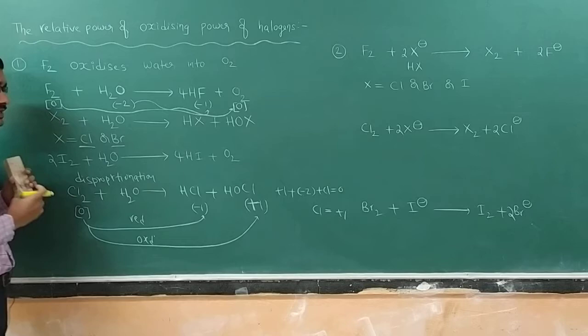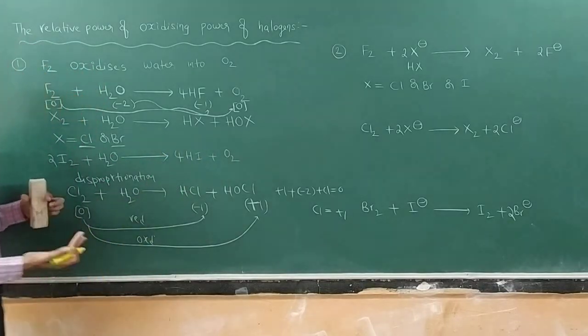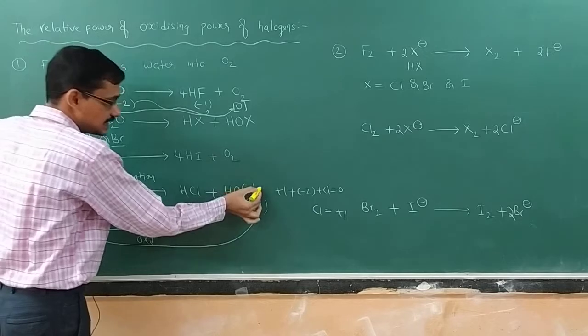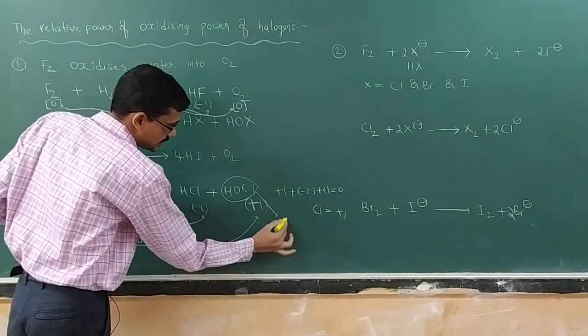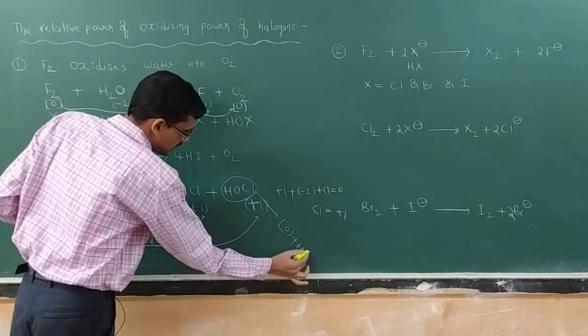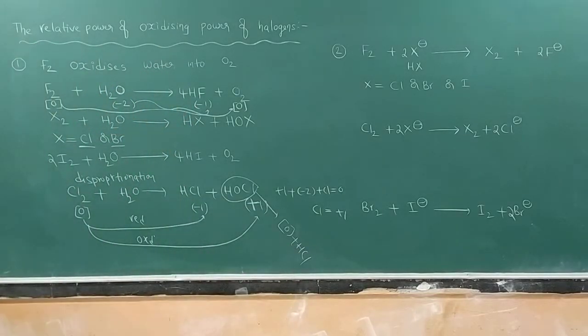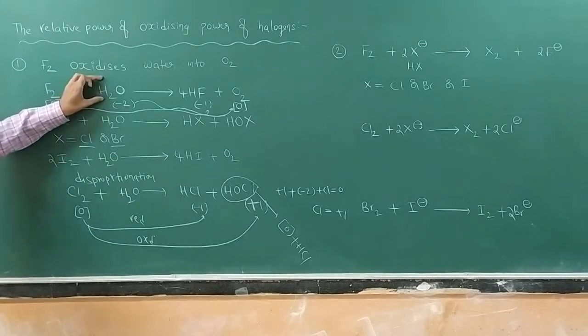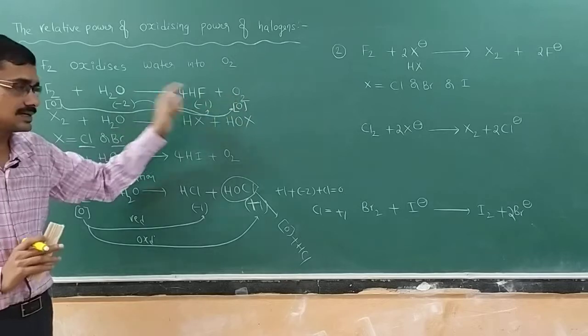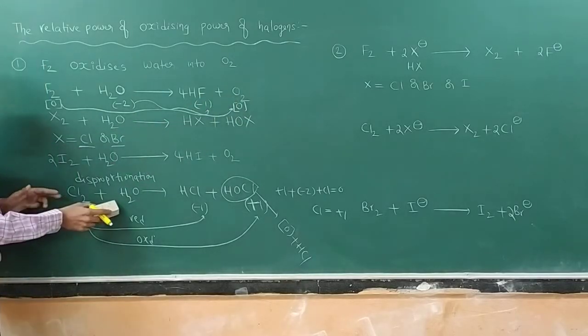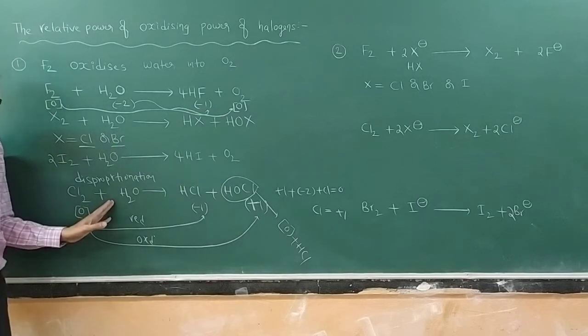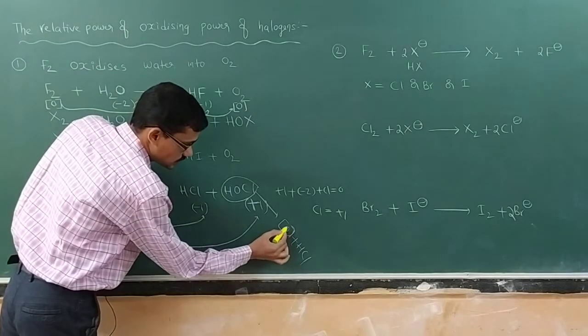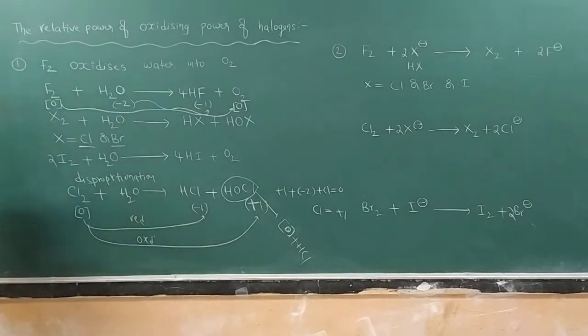In this case we get HX plus HOX. Actually, HOCl is highly unstable. This will give nascent oxygen plus again HCl. Nascent oxygen will be produced. That we discussed in the properties of chlorine, so no need to worry here. But what I mean to say is that when fluorine reacts with water, we get oxygen plus HF. When chlorine reacts with water, we do not get oxygen, but we get nascent oxygen. This is nascent oxygen, and this is molecular oxygen. There is a difference.